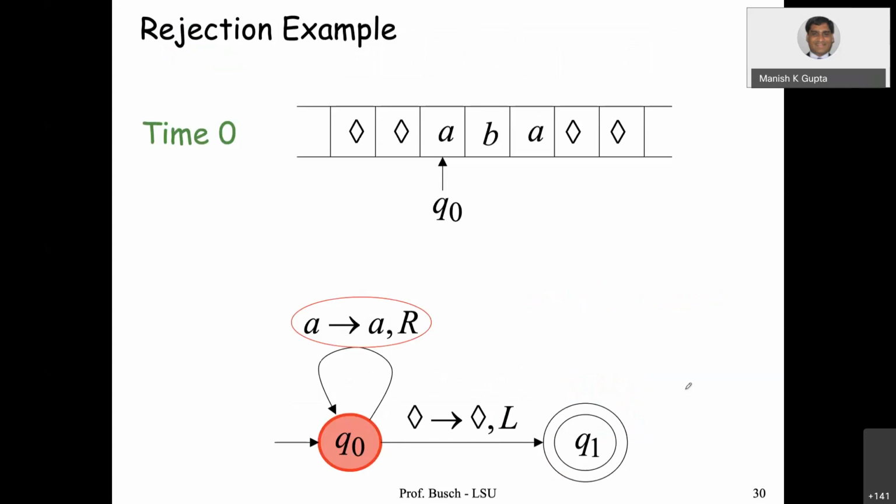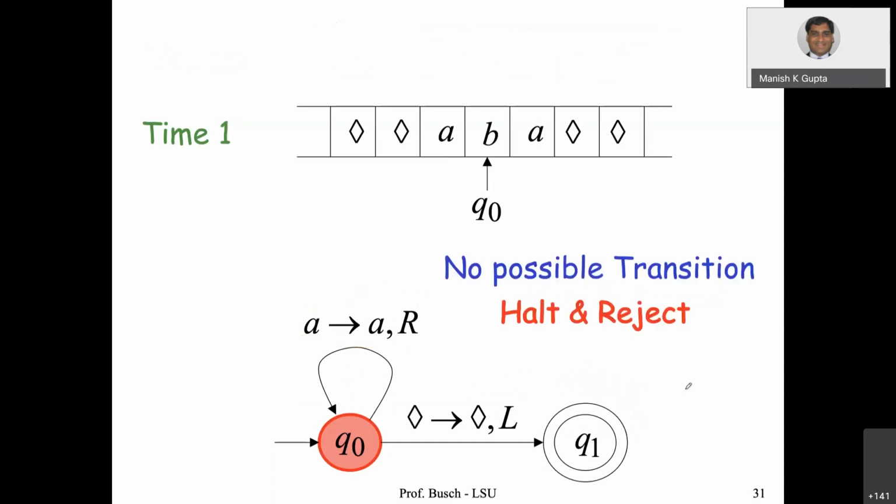Rejection example. Suppose we have ABA. What will happen? You read A, you move right. Now there is no possible transition for B. In the Turing machine, we don't know what to do if we receive B. So there is no possible transition, so halt and reject.